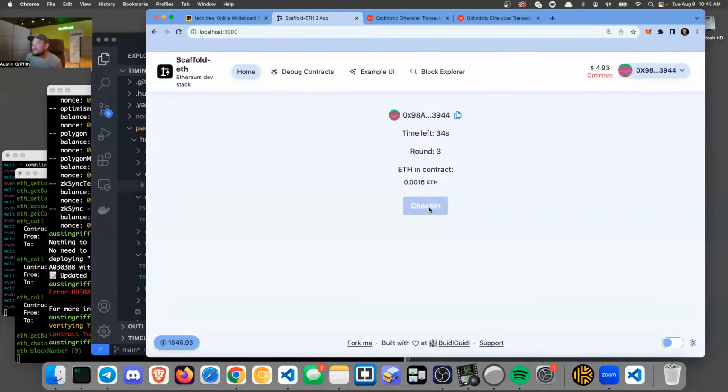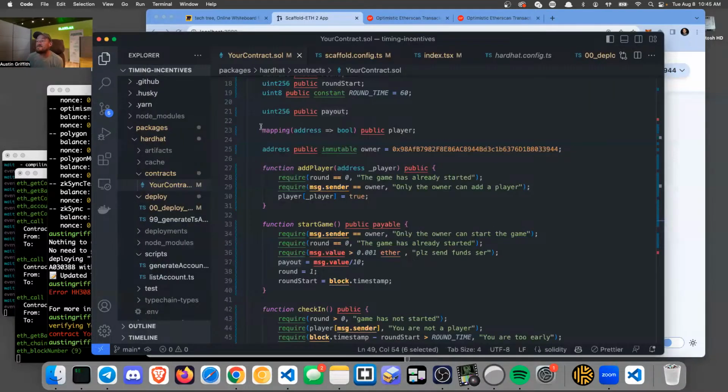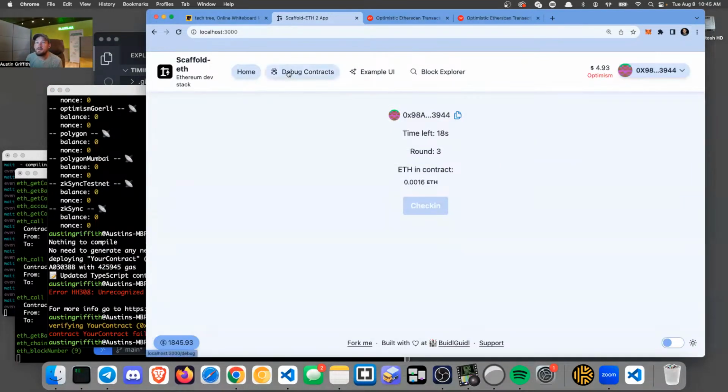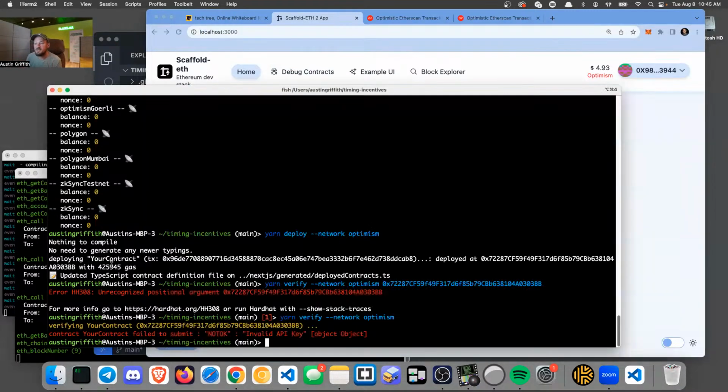But yeah, I'm just going to sit here and click this for the next 10 minutes, clearing my $5 back to my burner wallet. But I think that was it. I think we were able to build the whole thing. One other thing you might do is get this deployed to production. We put the smart contract out here, but we've been talking to it on localhost. To do that, you would do a yarn vercel.